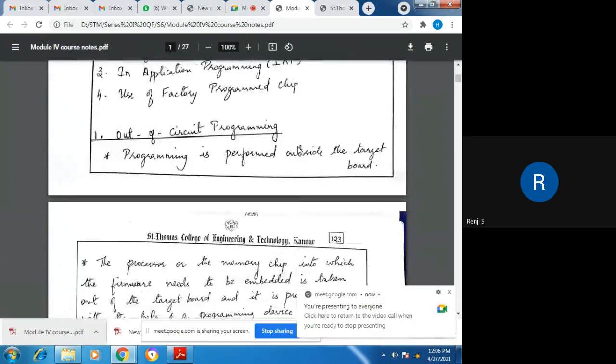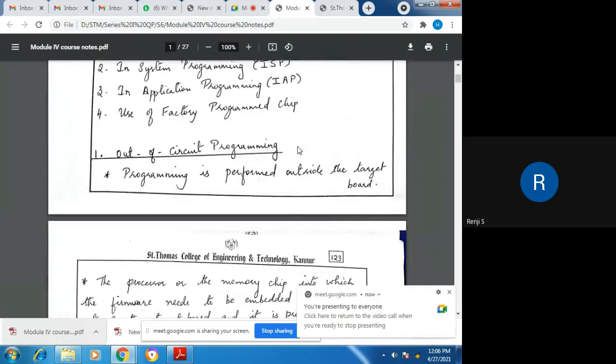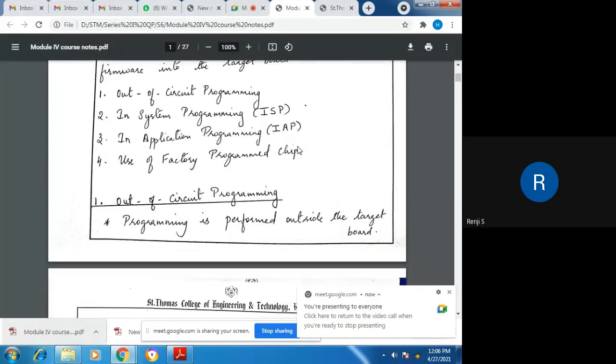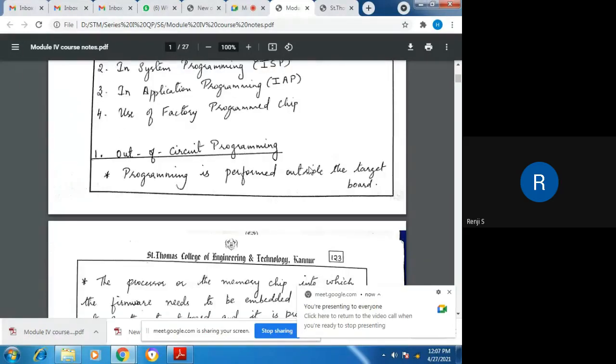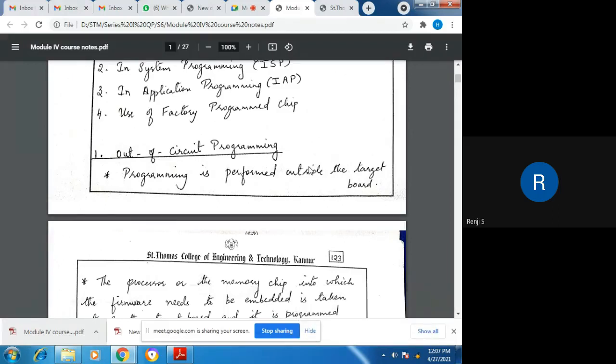So in out-of-circuit programming, I want to program the target memory using an external device called a programmer device. I'm going to embed firmware into the target memory of the processor using an external device called the programmer device. So what I have to do is take the memory out of the circuit which I had designed and plug it into a programming device.